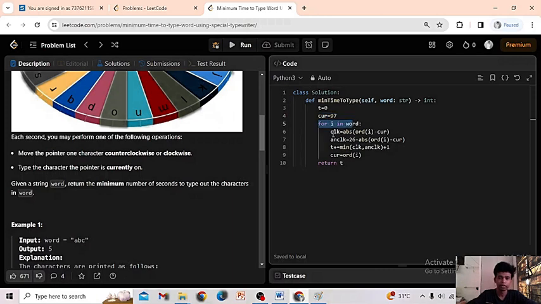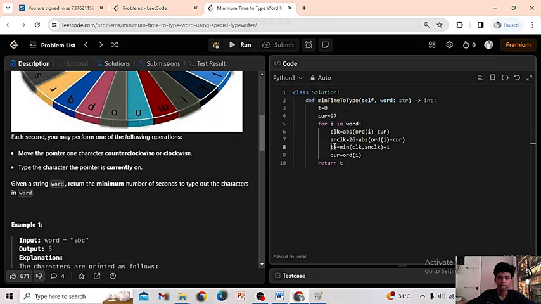For i in word, clockwise is equal to the absolute difference of ord(i) minus current. So to move in the clockwise direction, I have already told you that if I move from A to Y, it is Y minus A or A minus Y, absolute value, right? What is the ASCII value of Y? It is 121 minus 97. So that's the answer, right? Now anti-clockwise is equal to 26 minus clockwise, right? I have already told you that formula for anti-clockwise.